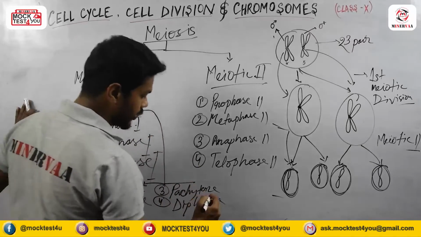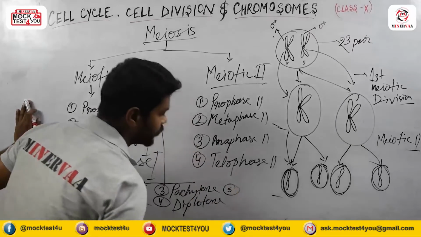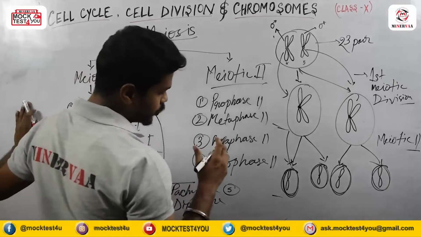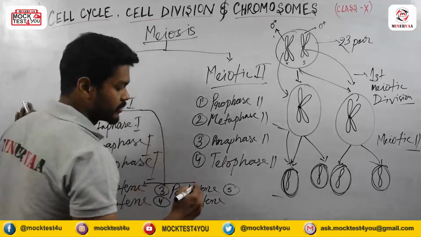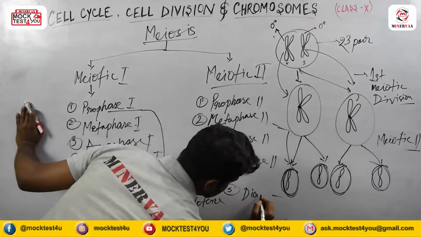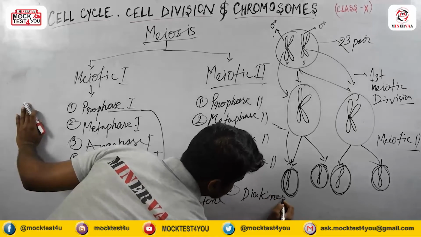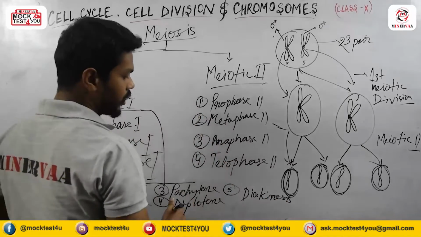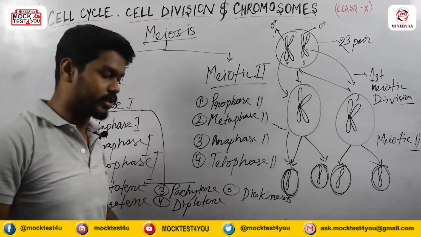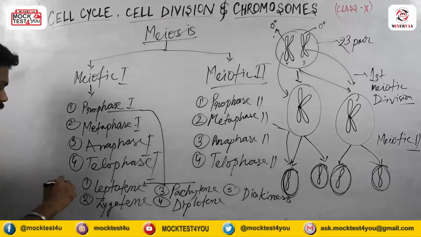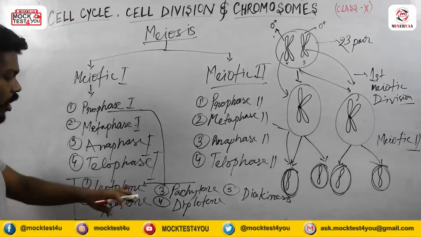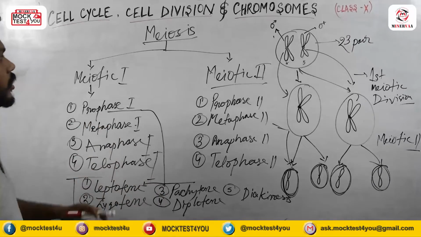And after diplotene, there is a 5th subphase, which we call diakinesis. Okay, these phases are involved in prophase 1.